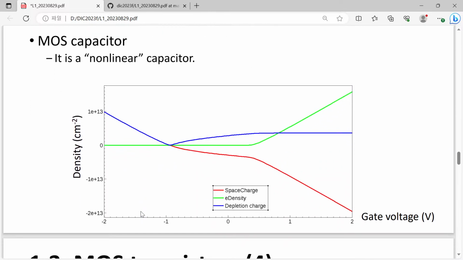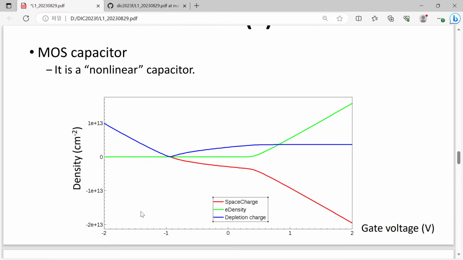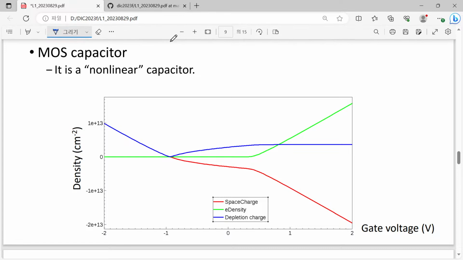Okay, here we have something like this. This figure is not very easy to understand at first glance, but let me just introduce this one.